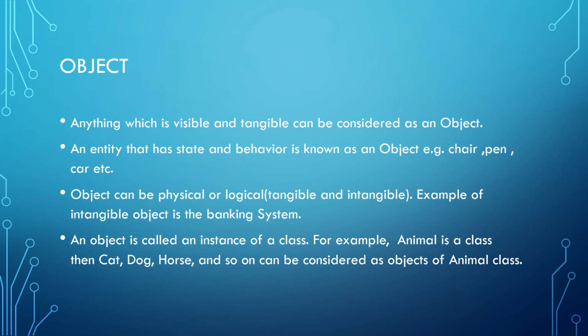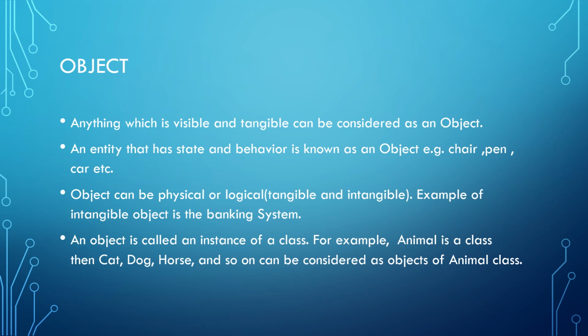Object. We can say in this universe, everything is an object. The thing which you can see, feel, or touch is called an object. So we can say anything which is visible and tangible can be considered an object.